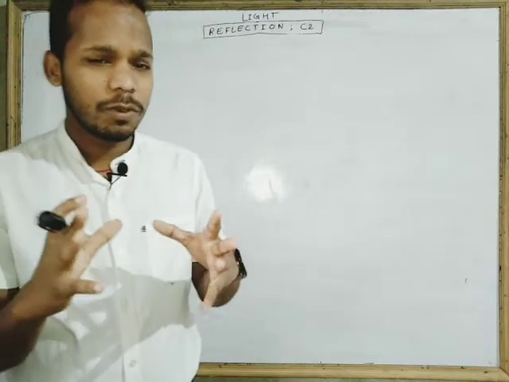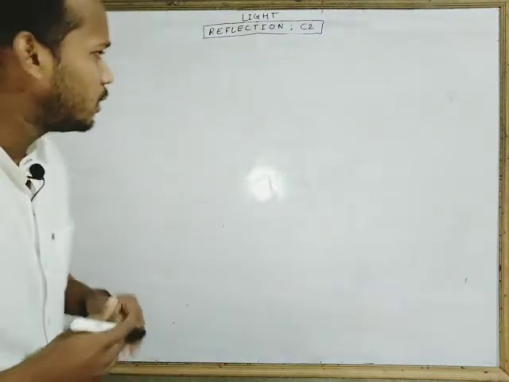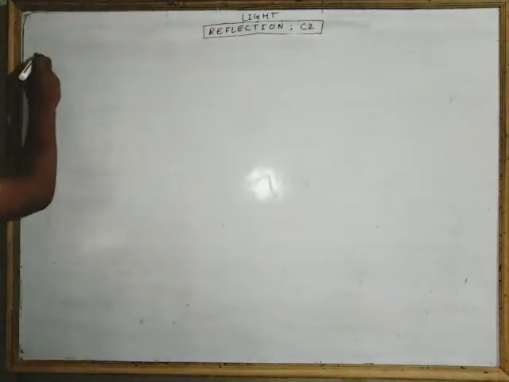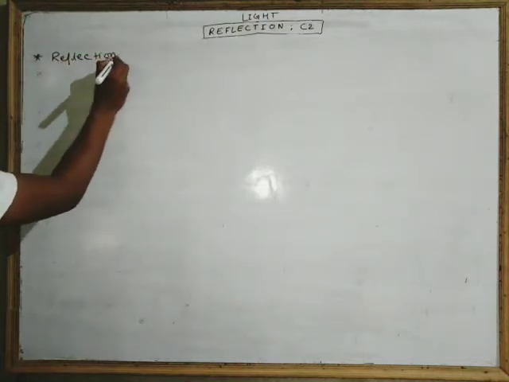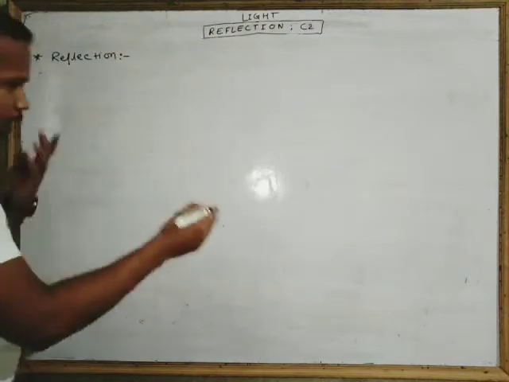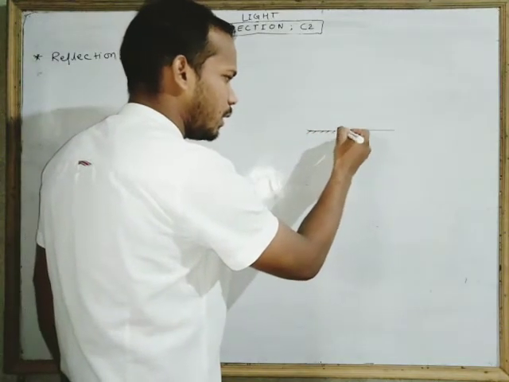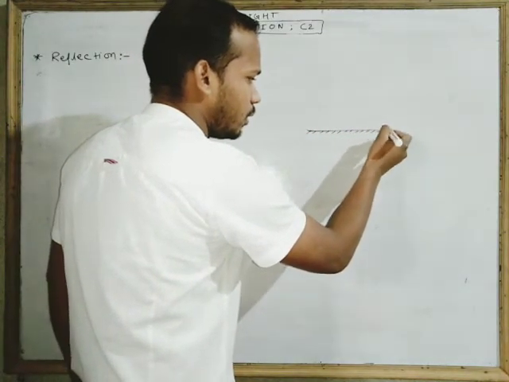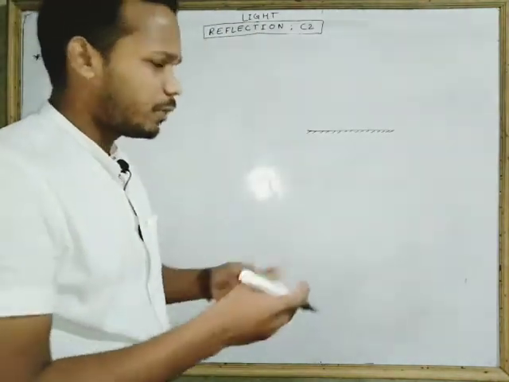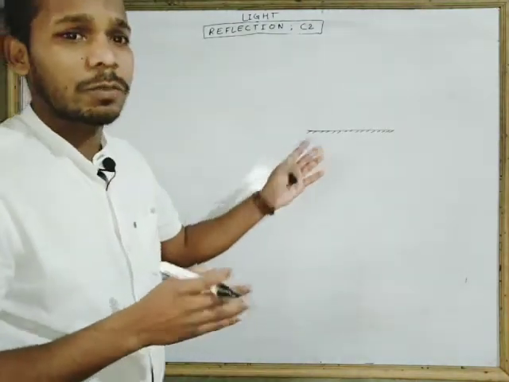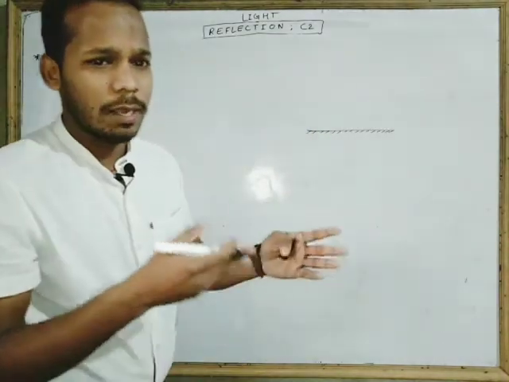So I am writing the simplest form, and I will also improve the definition by making some changes. So look, how can we define reflection? Very easy. Look, if there is a surface, this surface can be transparent. Some transparent objects also reflect light. It can be a surface of translucent, or opaque material. It can be rough or it can be smooth.